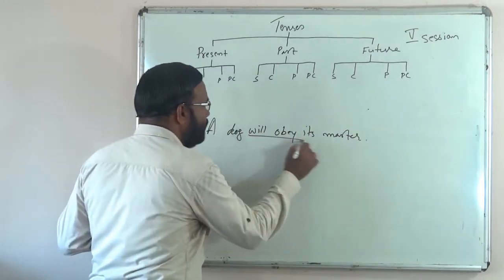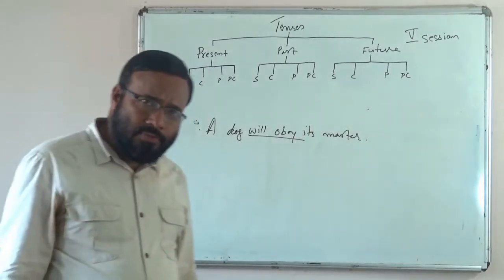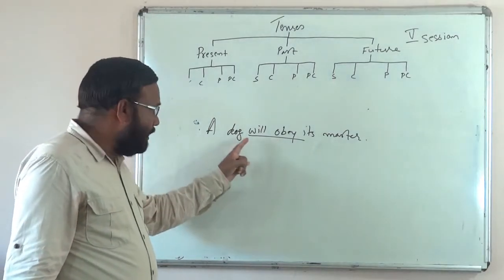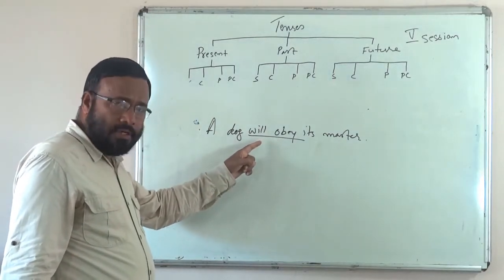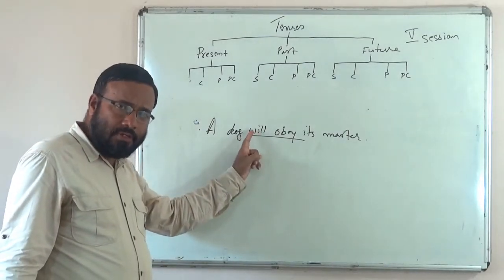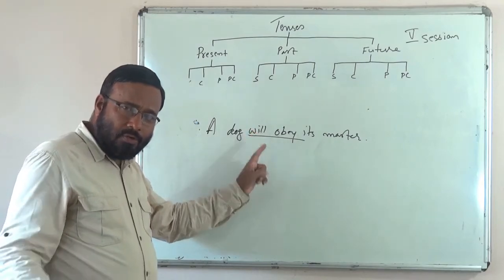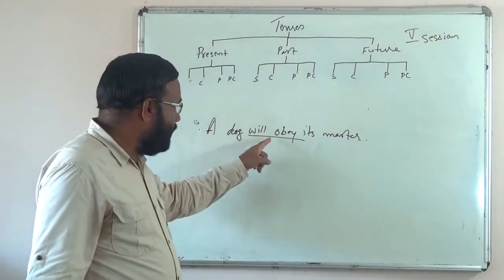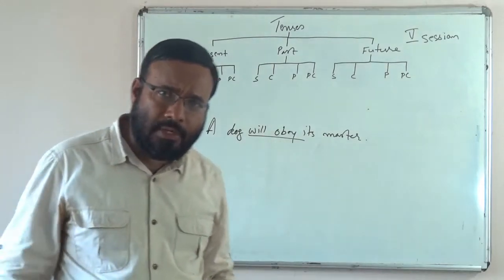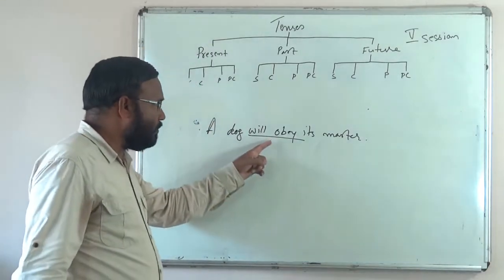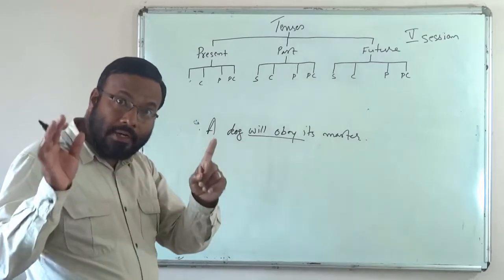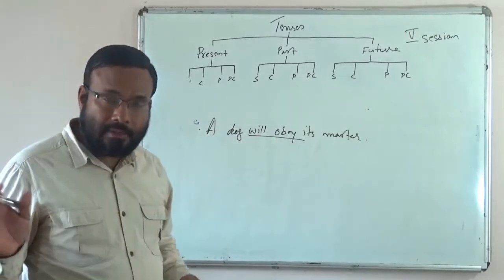What is the tense used? Simple future only. Does it show a future action and does it show future time? A dog will obey its master. Does the sentence mean to say that only in future a dog will obey its master? Yesterday's dog did not obey the master? Today's dog also is not obeying? So here this simple future tense crosses all boundaries of time. All time limits it crosses. And here this simple future is showing all the three times, isn't it? A general fact it is conveying here.